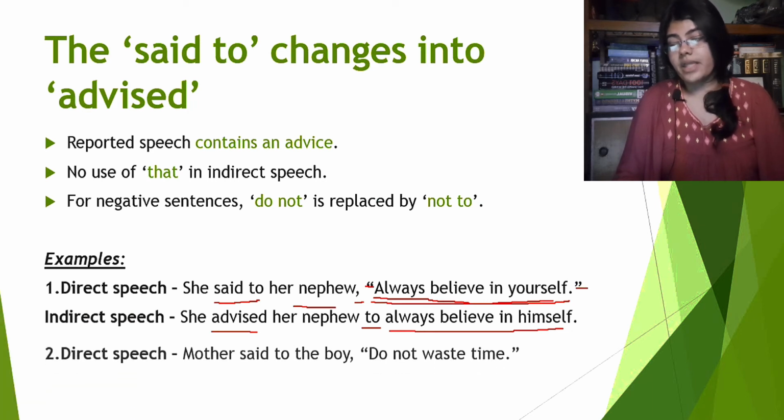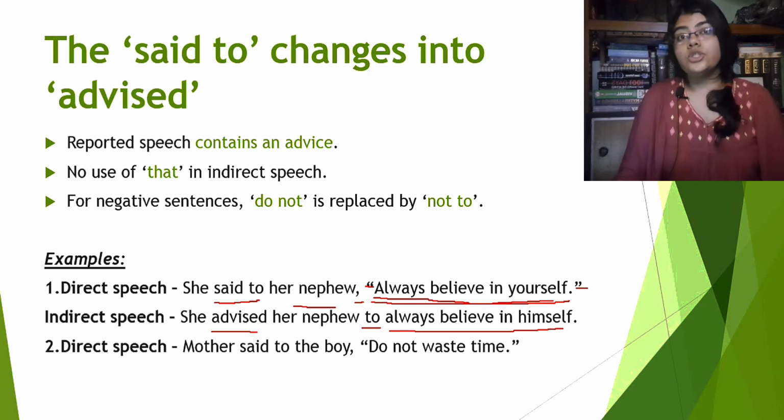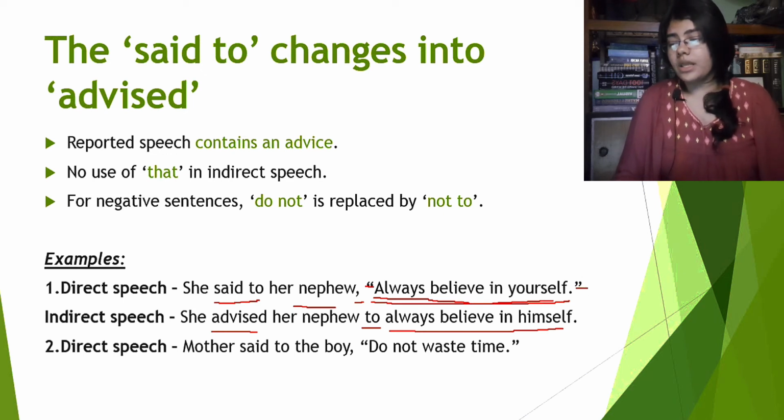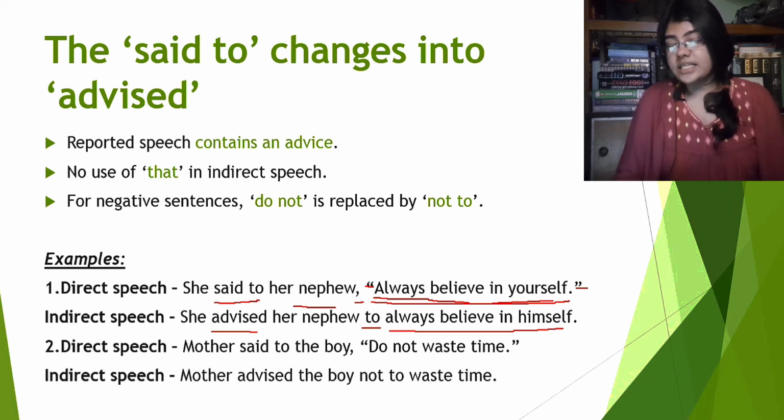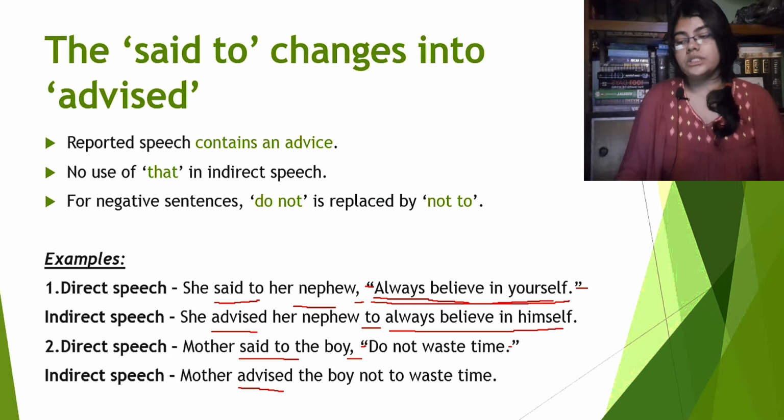Now the second one, direct speech. Mother said to the boy, do not waste time. What's the indirect speech for this one? Mother advised the boy not to waste time. What is happening here? See, said to is replaced by advised. Comma and inverted commas are not used. Now this is a negative sentence. So do not is replaced by not to. Lastly, waste time will be exactly how it is. Alright.